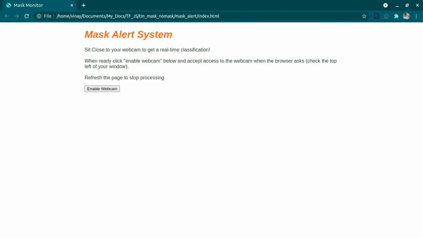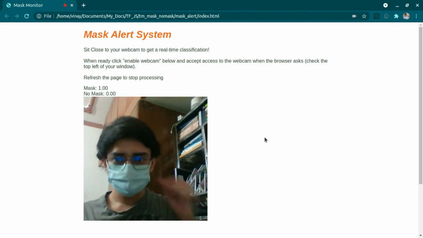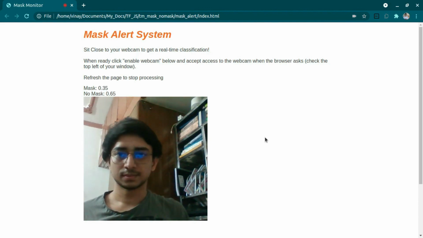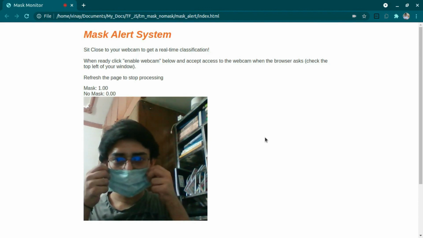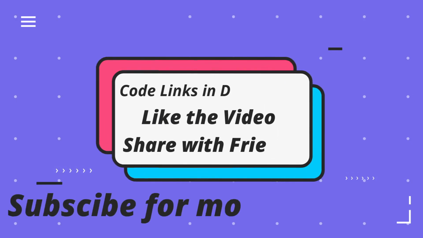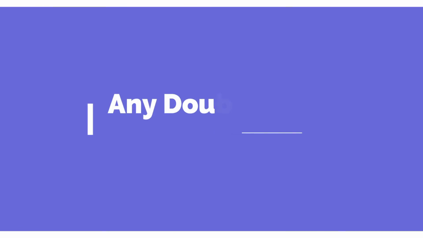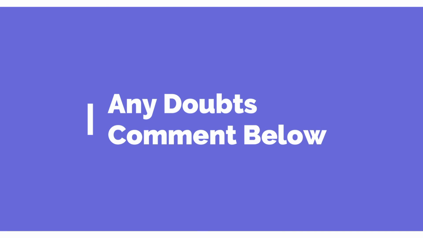So you can try it out and create the project. All the link for this is in the repository, so you can clone the repository or download the repository and start running your project. And don't forget to change the link of your model, because it will use only my model which I trained. If you want to use your model, then just replace the link and it will use your model.